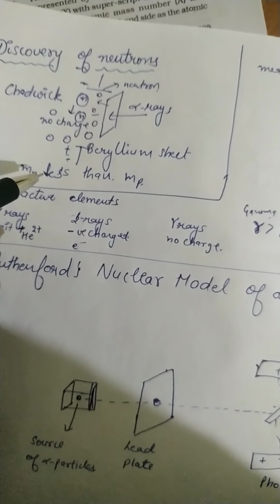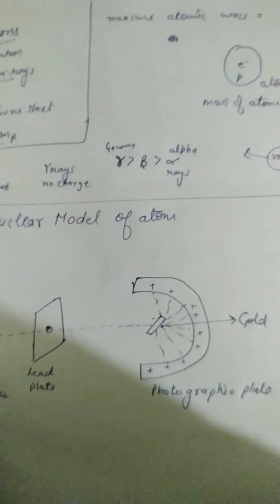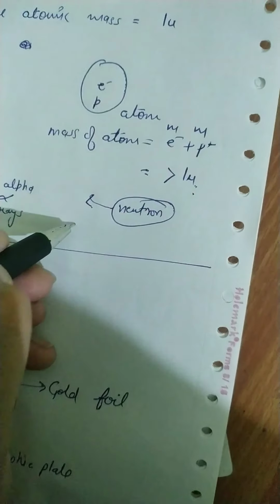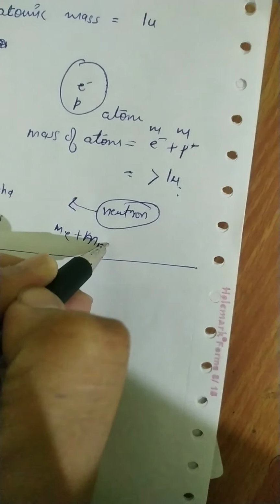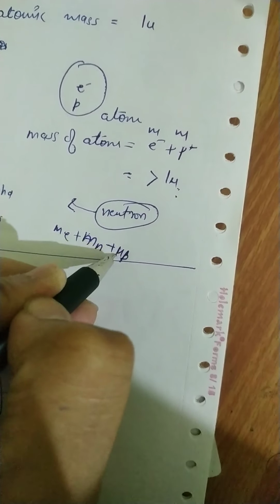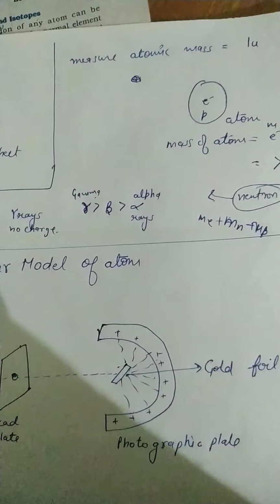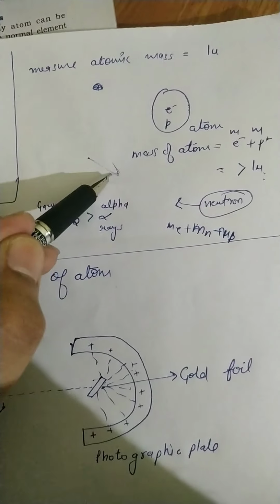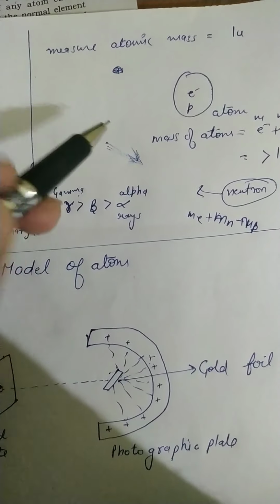They calculated the mass of the neutron. The mass of the neutron is less than the mass of proton. So when the mass of the atom is measured, they also add the mass of neutron and mass of proton. So this is the reason behind the discovery of neutron. This explanation is not given in the NCERT, so please read it carefully. Clear?